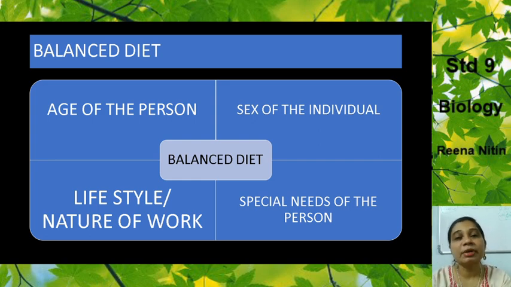Then it also depends on the special needs of the person. Like a pregnant woman or a lactating woman will require more protein in her diet. So depending on the special needs of the person, the diet will vary. A growing child will require more proteins. So it depends on the special care needs of the person. So these were the factors on which the diet of a person depends.